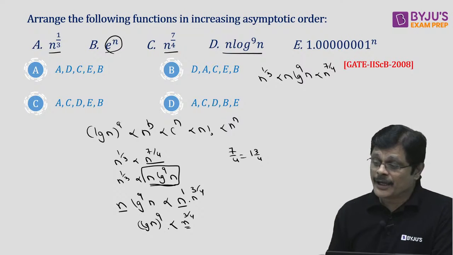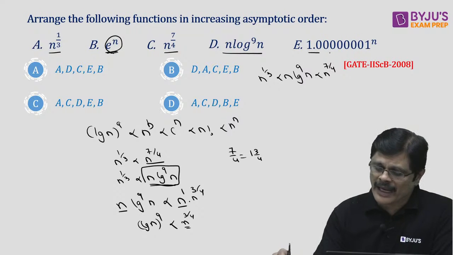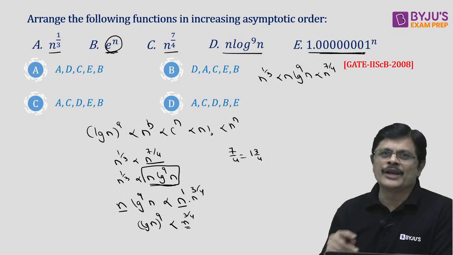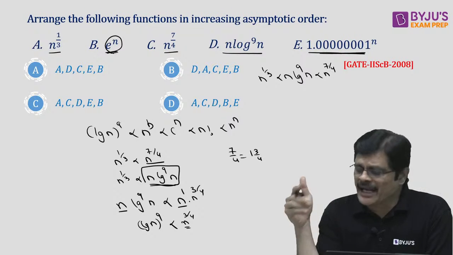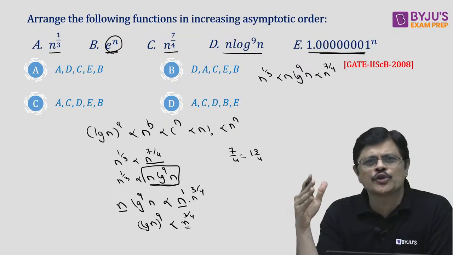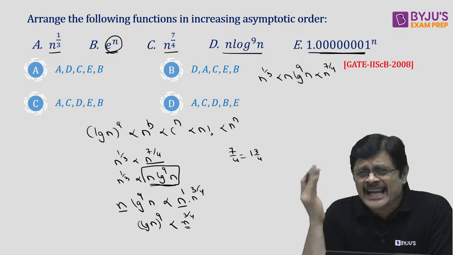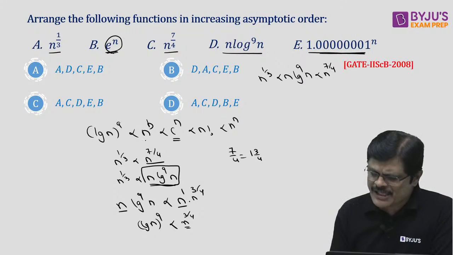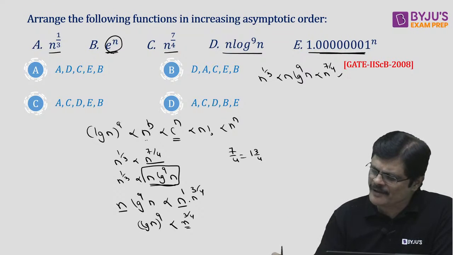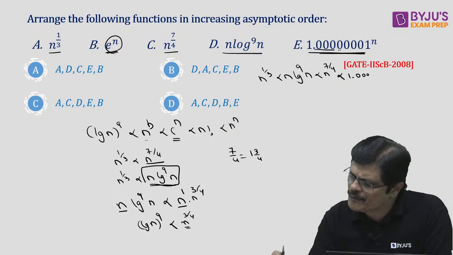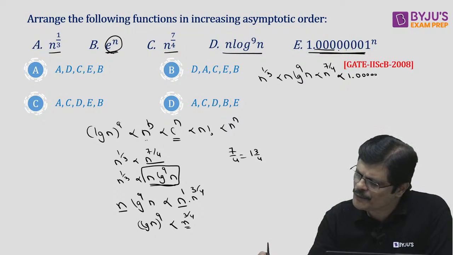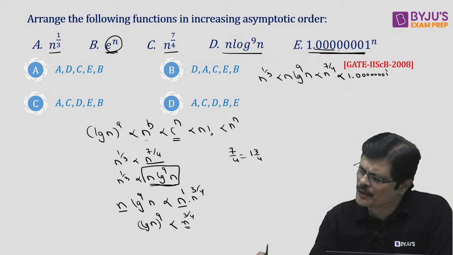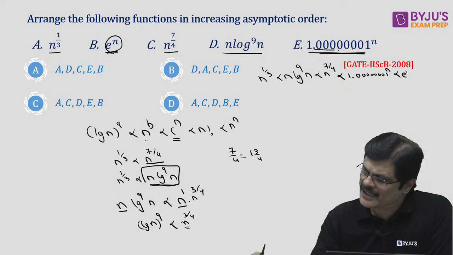Now we have two more functions: one is e^n and the other is this one. Now e means 2.7 something power n, and the other is 1.00001 something power n. And any exponential dominates a polynomial. So obviously this is smaller than 1.0000001, how many zeros? 3, 4, 5, 6, 7 zeros, 1, whole power n, and that is smaller than e^n.